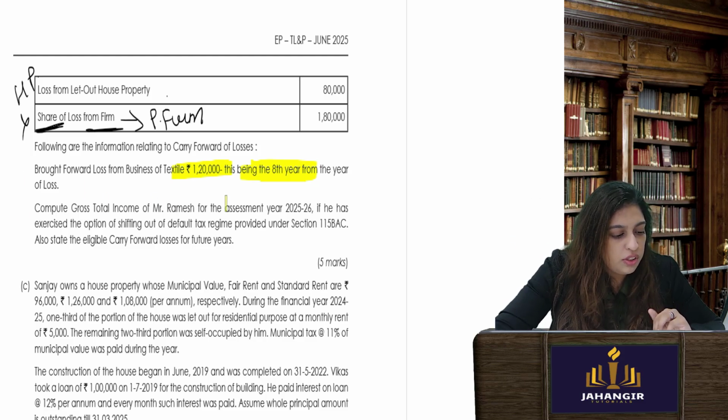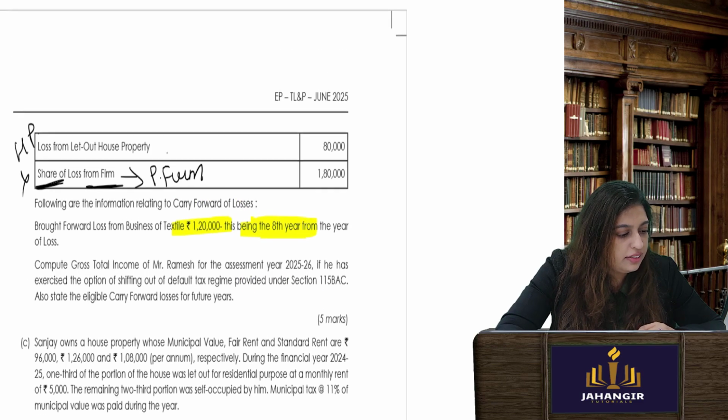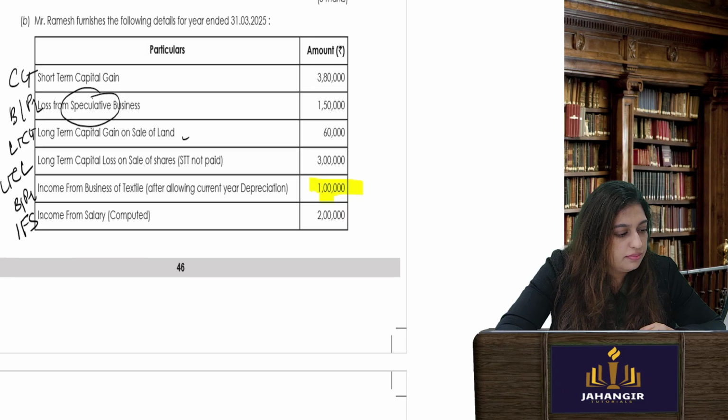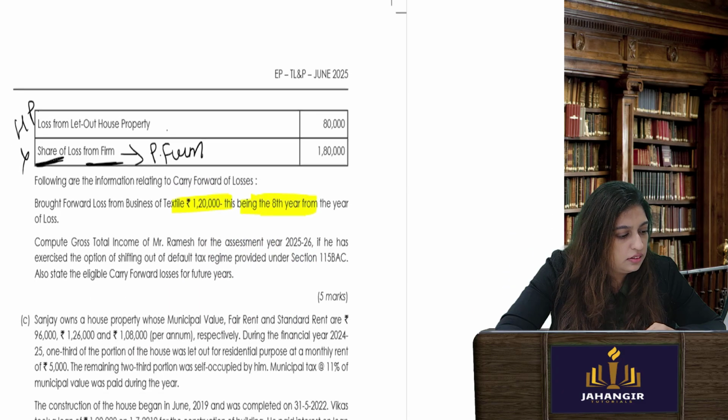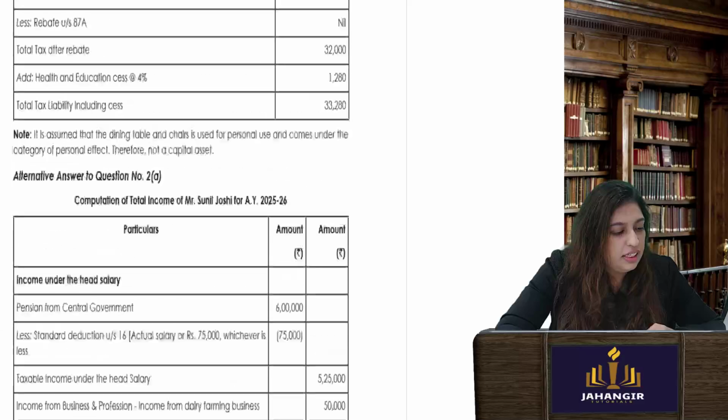Compute gross total income for the assessment year 25-26 if he has exercised the option of shifting out of the default tax regime, so you can take all the deductions possible. Let's see how to go about it.